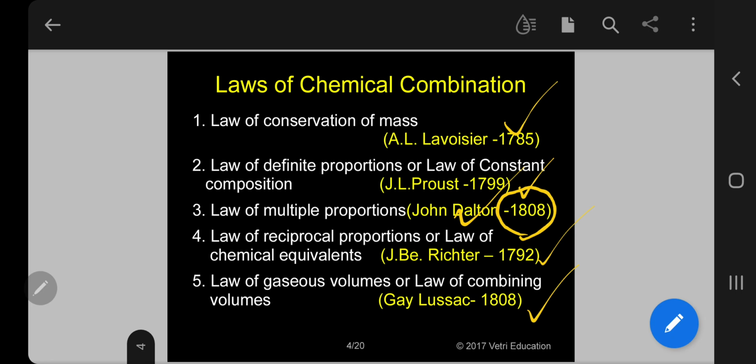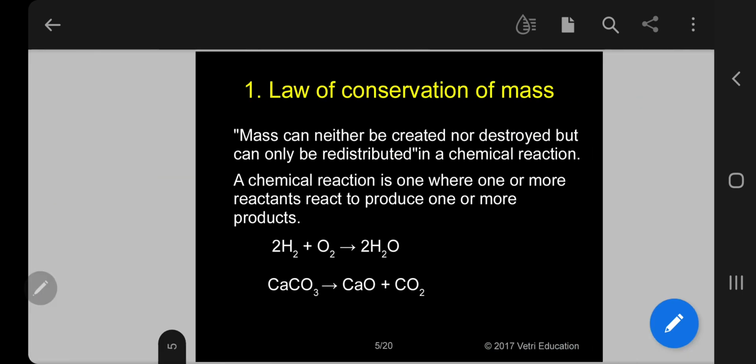So, let me go one by one these laws. Why I am giving this? Because in the NEET chemistry, they will sometimes give a statement and ask what law it is. So you must memorize the definition of each law, and if a suitable example is given, you must know how to analyze. Let me go for the next.